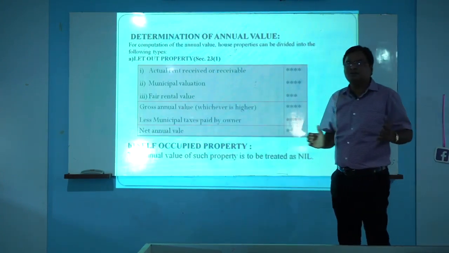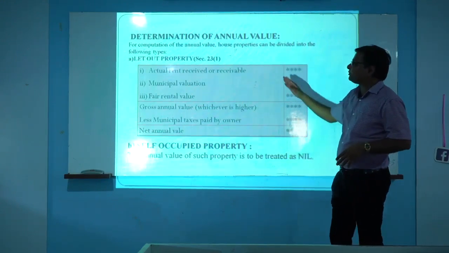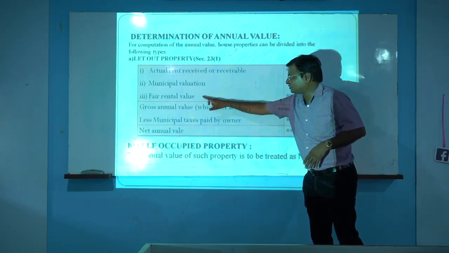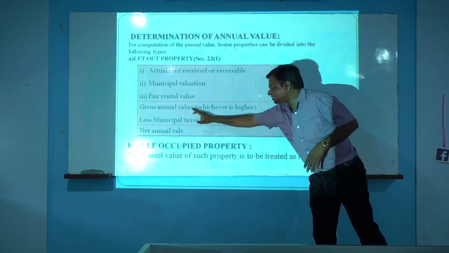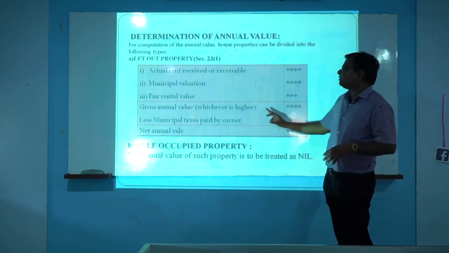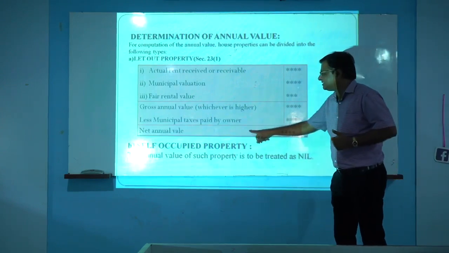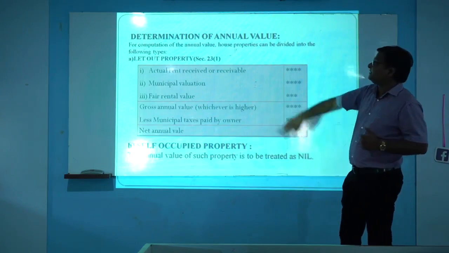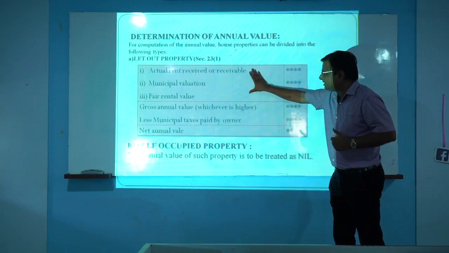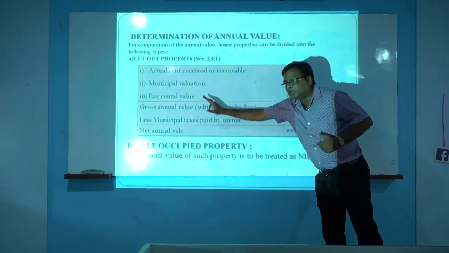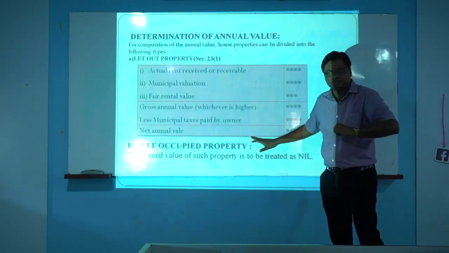If the standard rent is not given, only three points are there: actual rent receivable from that property, municipal valuation and fair rent. From these three values, the higher value is considered as the gross annual value, and from that gross annual value we have to deduct the municipal tax paid by the owner. The balance that remains is the net annual value. If that property is LOP, the annual value is calculated like this. These are three points. The higher value is considered as the gross annual value, and from that we have to deduct the municipal tax paid during the year. The balance that remains is called the net annual value.